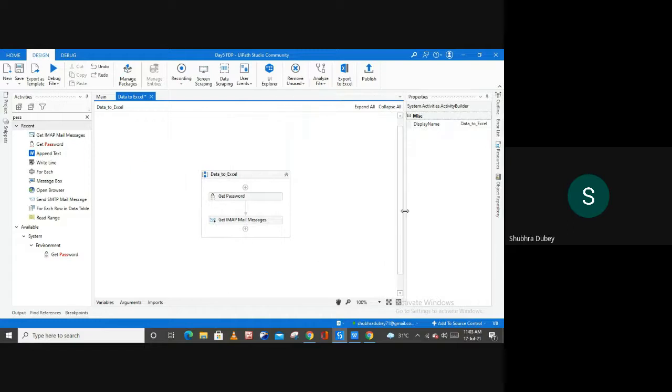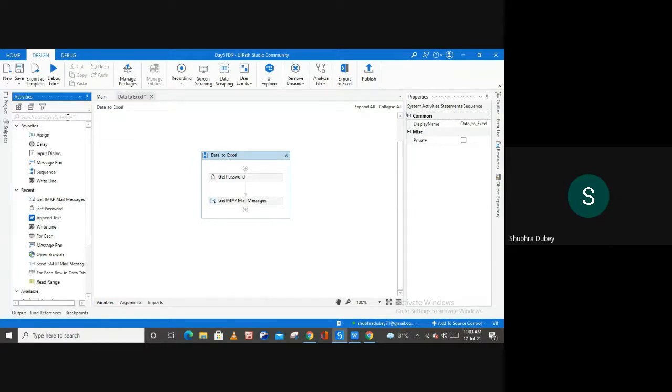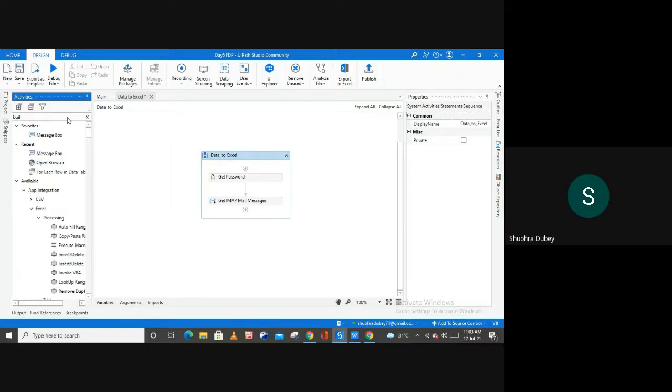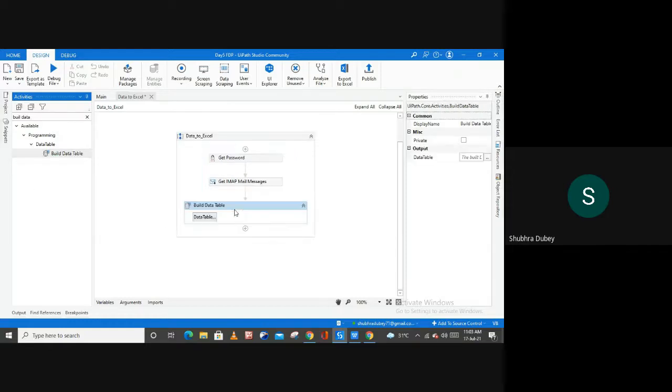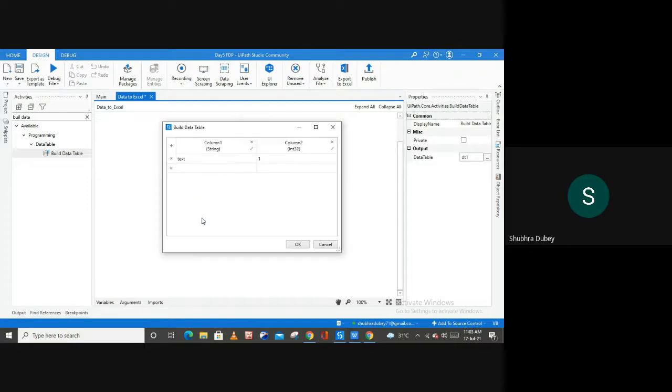And now next, we want to fetch all the information into our Excel file. To fetch all the information to your Excel file, you can use the build data table activity. So here we have this build data table activity, and in this activity, first let me create one output here, so Control plus K, and the name of the output is DT1, and now we have to create a table here. First I'm going to clear all these columns and extra rows from here,